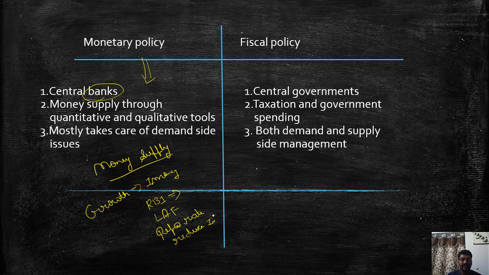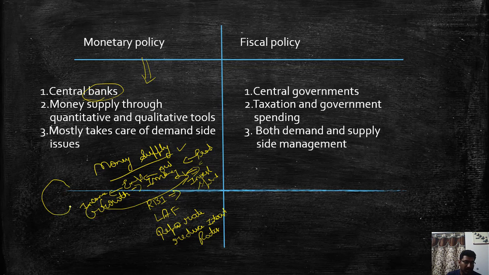So due to the reduction of these interest rates, money supply will increase in the economy, so people will have more money. They will invest, they will spend. Due to this, the companies will increase the production. If the production increases, what happens? Output increases, employment increases, income levels rise. If the income levels rise, the people will start spending more. So this becomes a cyclical phenomenon.